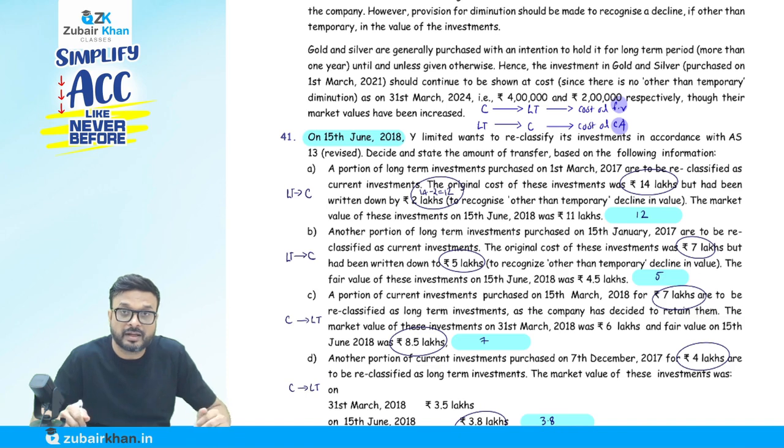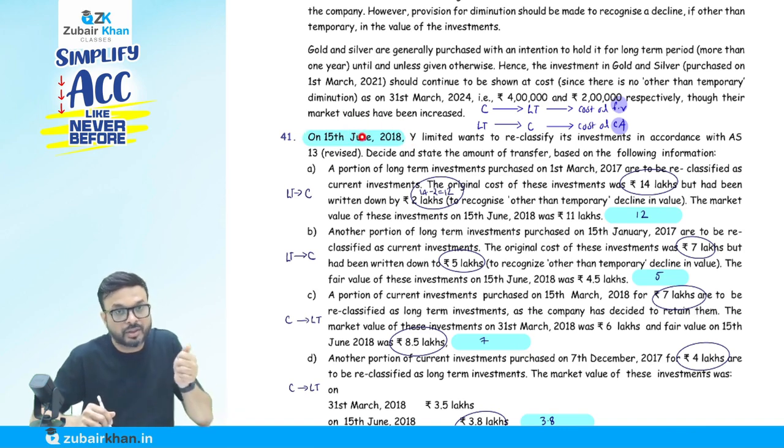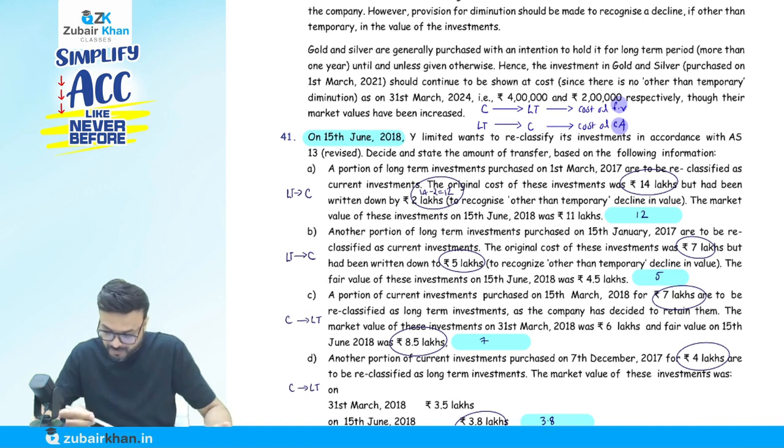So you just have to write it down: cost or fair value, whichever is lower; cost or carrying amount, whichever is lower. And remember, when you take the lower, it is on the date of transfer. To confuse you, they will give you the date of the balance sheet. But what is the date of reclassification? 15th of June. Stick to 15th of June. We need the fair value and carrying amount on 15th of June only. Okay, one by one. Very simple.